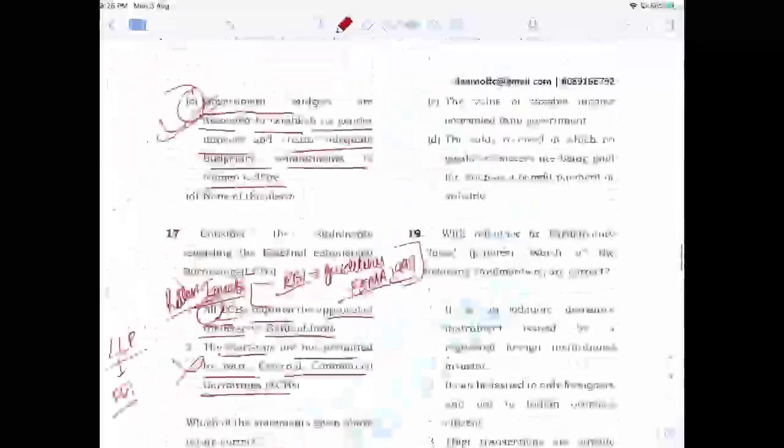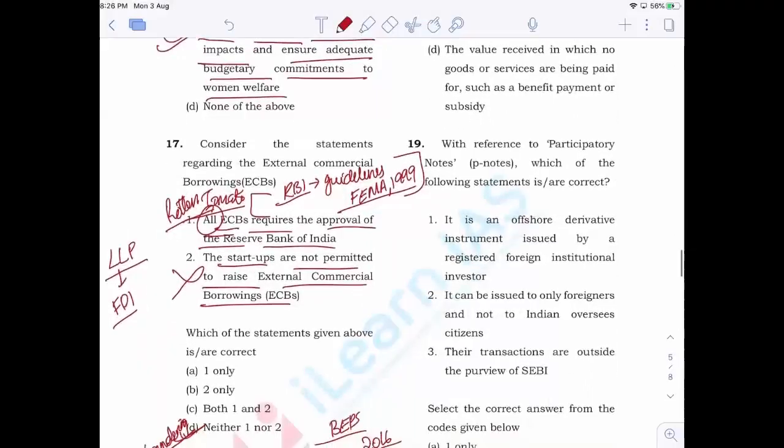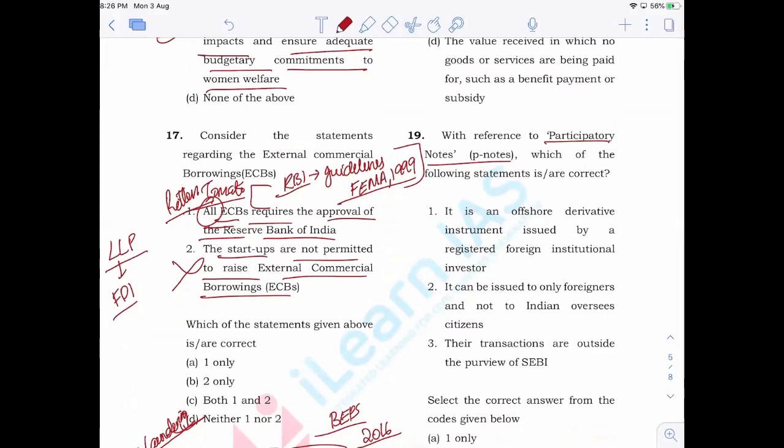Now, the 19th one. I'm not discussing other options because it is very straightforward. With reference to participatory note, which of the following statements is or are correct? Now, a participatory note is an offshore derivative instrument issued by a registered foreign institutional investor. That is the basic definition of a P note.